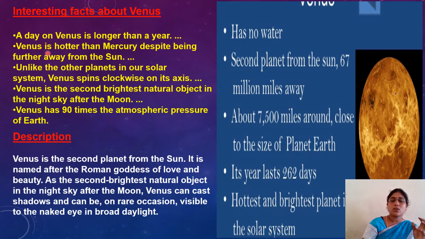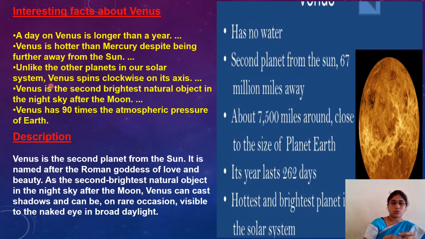Yes, Venus is hotter than Mercury despite being farther away from the Sun. This is the second planet, and it is very hot. Why? Because the chemicals in Venus's atmosphere make this planet very hot and bright. And unlike the other planets in our solar system, children, this planet rotates clockwise on its own axis. Clockwise, anti-clockwise, you know that one. So it spins clockwise on its own axis.